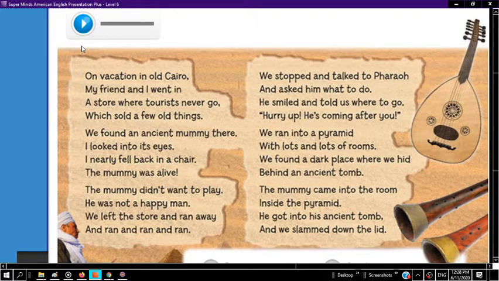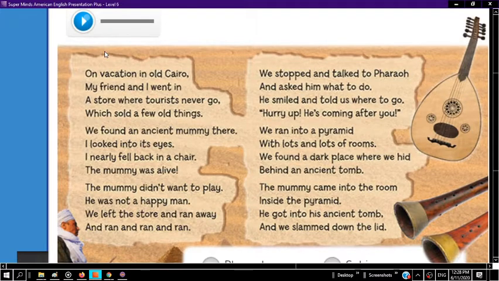We stopped and talked to Pharaoh and asked him what to do. He smiled and told us where to go. Hurry up, he's coming after you! We ran into a pyramid with lots and lots of rooms. We found a dark place where we hid behind an ancient tomb. The mummy came into the room inside the pyramid. He got into his ancient tomb. And we slammed down the lid. Yeah!